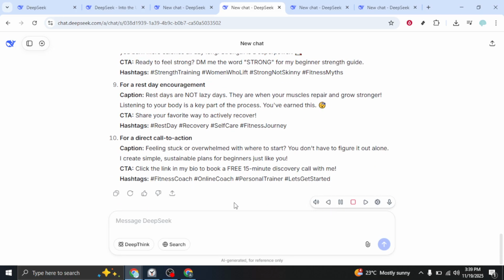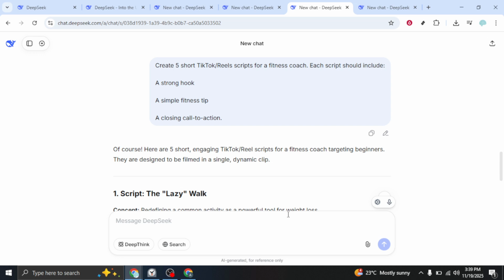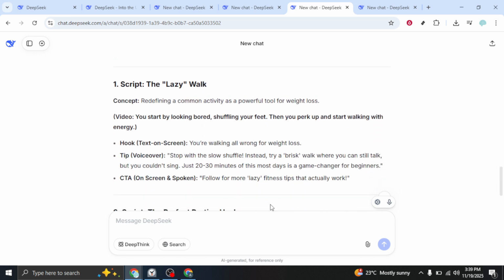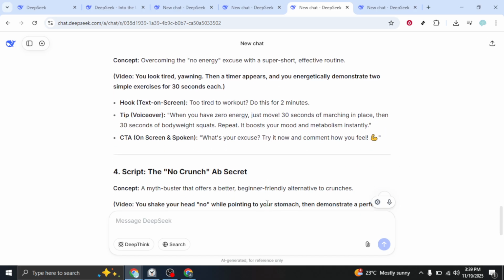For short-form video, ask for TikTok or Reels scripts. Create 5 short TikTok/Reels scripts for a fitness coach. Each script should include a strong hook, a simple fitness tip, and a closing call to action. Click Submit. These should be punchy and easy to film. If needed, add video length or on-screen text preferences to refine the outputs.